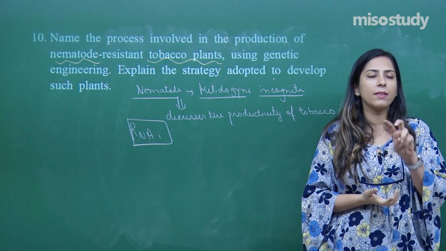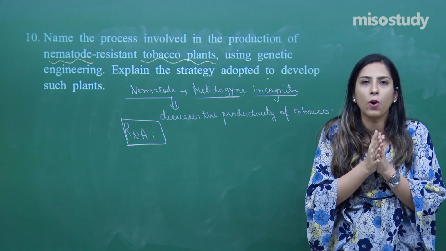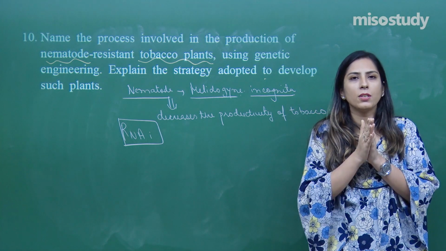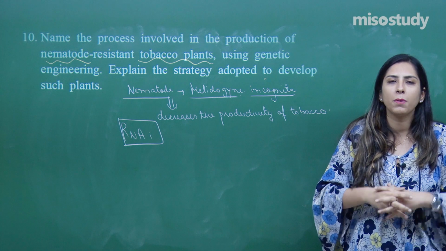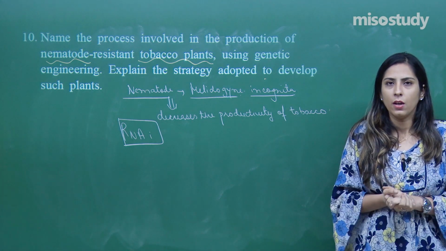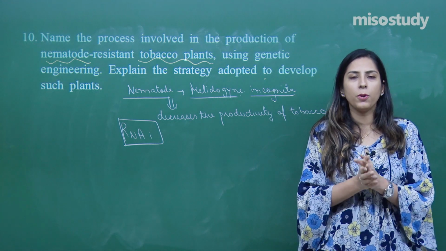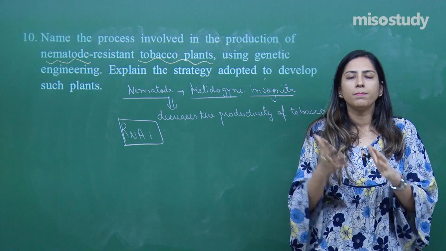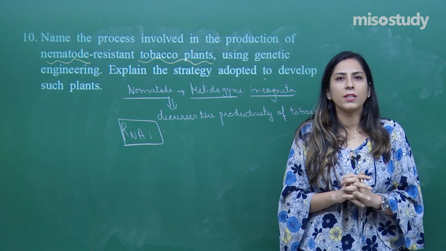Two RNAs are there, sense RNA and the antisense. They will bind to the mRNA which is formed by the nematode, and that is blocked because they are complementary to each other, and there will not be any further infection because the nematode will die. So, in the sessions we have discussed the same in detail. Hope you remember that, and it is a direct question and you can refer to the sessions where we have discussed that. So, we have completed on an average the 10 questions.